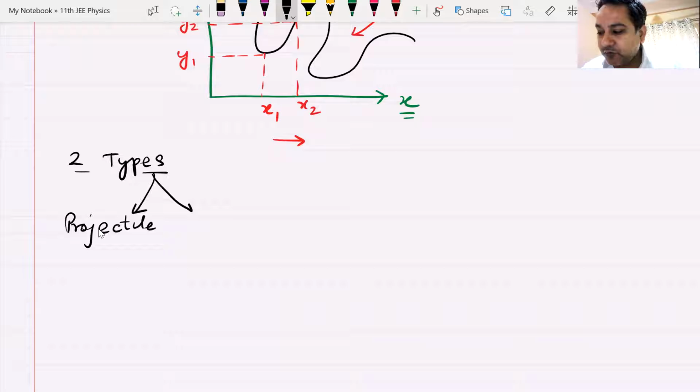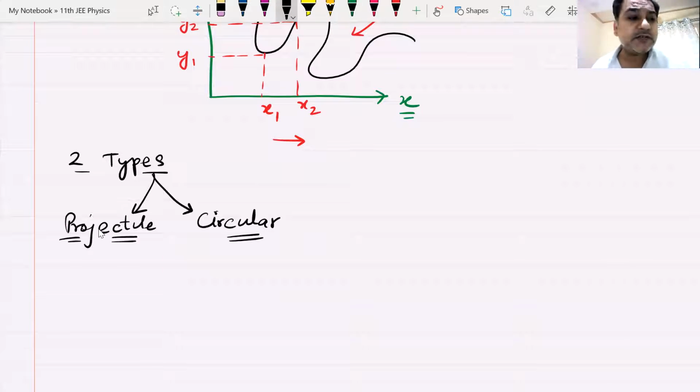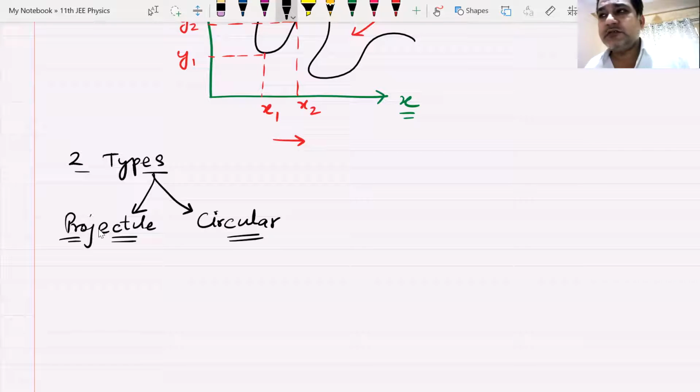The first one would be known as projectile motion, and the second one would be known as circular motion. And if you remember correctly, both of these motions we have already dealt with. There's nothing new that we are going to do. Trust me on that. We have dealt with both of these motions in the previous class, in the previous chapter.